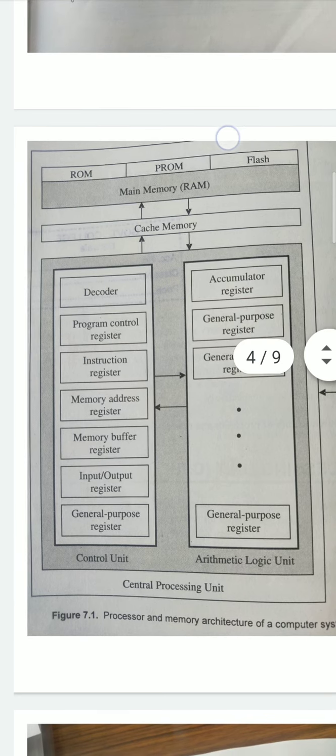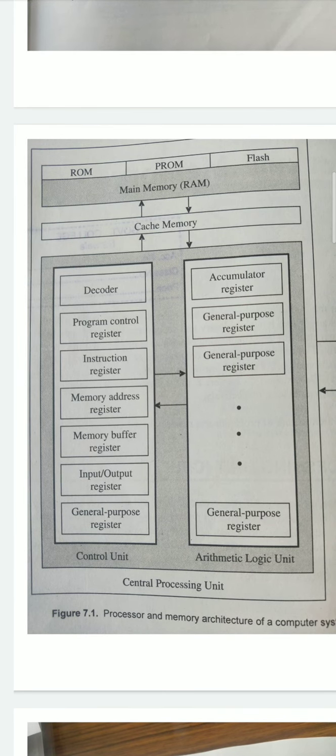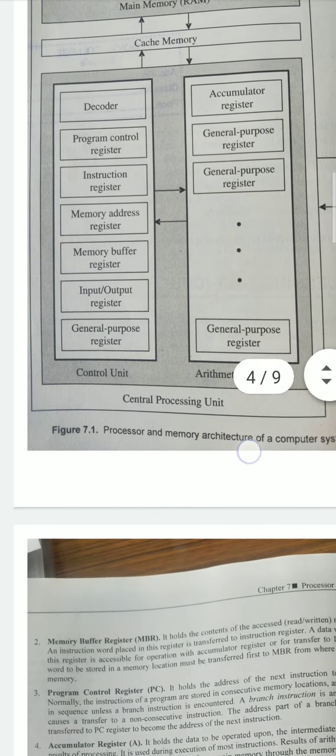Now we discuss different registers used in the CPU, central processing unit. The main registers I tell you: decoder, program control register, instruction register, memory address register, memory buffer register, input output register, general purpose register. These are the registers in the control unit, and the registers in the arithmetic logic unit are the accumulator register and a few general purpose registers. Now we discuss the purpose of all of these registers.